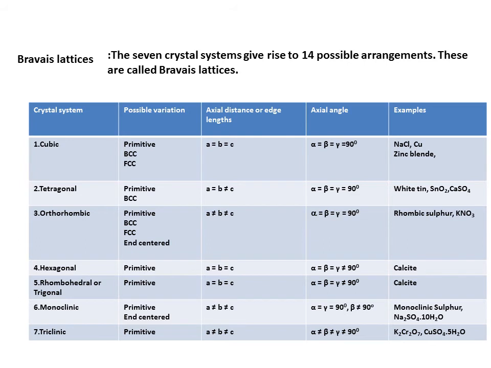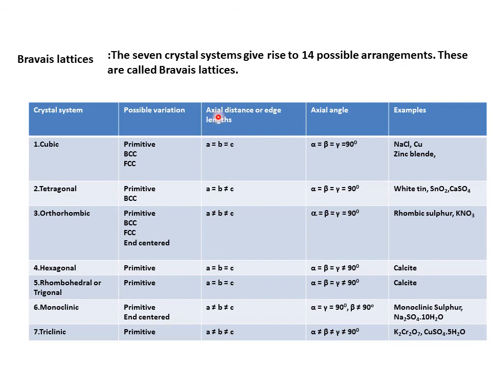They are geometrical figures. Characteristics will be according to two properties: one is edge length and another one is axial angle. Let us understand the characteristics of a cubic crystal system. Cubic crystal system has a possible variation of 3. It can be primitive, lattice points only at the corners; body centered, along with the corners there exists a lattice point at the body center; and the third one is face centered cubic, meaning lattice points present at the corners and also on the center of all the 6 faces.